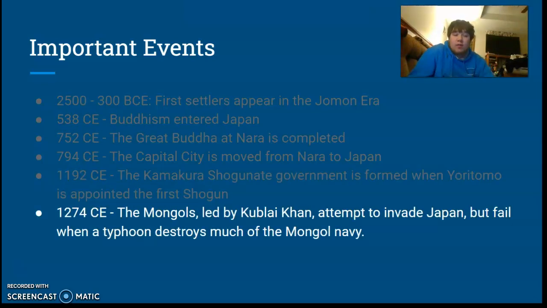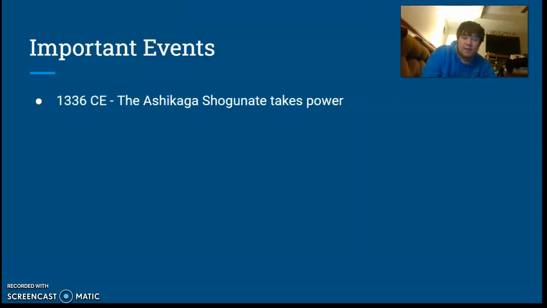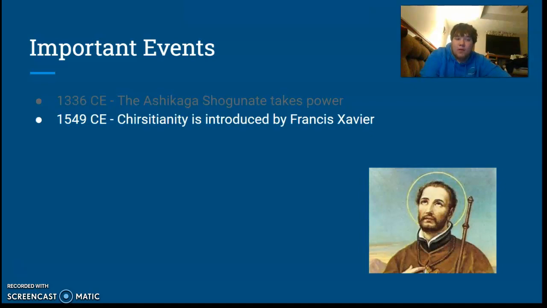And in the year 1274, the Mongols, led by Kublai Khan, sorry if I'm pronouncing these wrong, attempted to invade Japan but failed when a typhoon destroyed much of the Mongol navy. In the year 1336, the Ashikaga shogunate takes power. In the year 1549, Christianity is introduced by Francis Xavier. That is a painting of what Francis Xavier looked like.